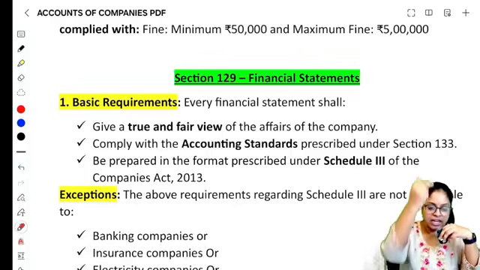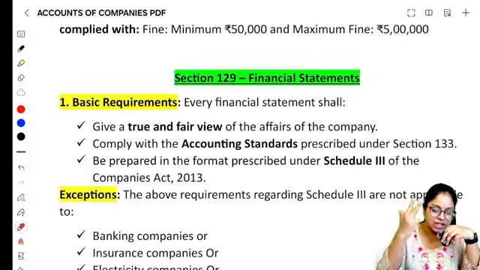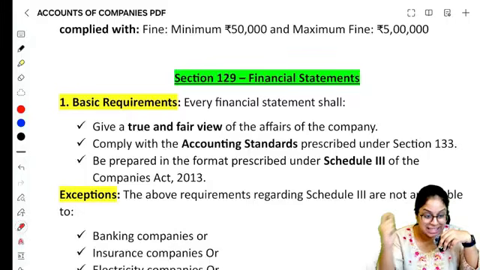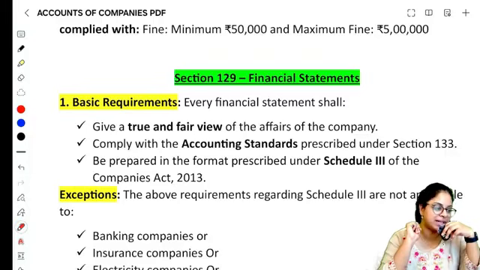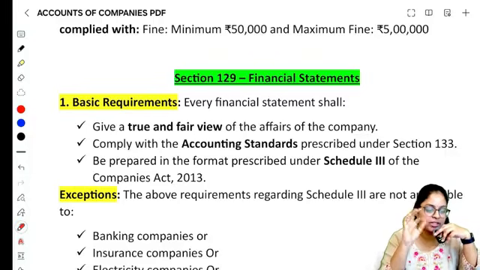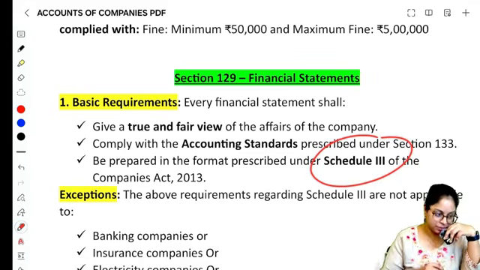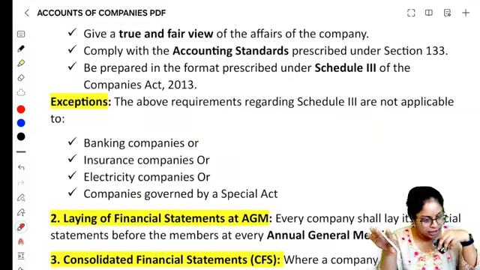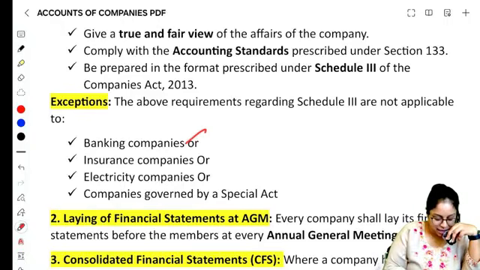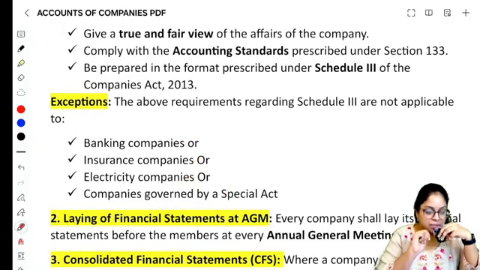Besides, when preparing financial statements you must ensure that you comply with the accounting standards which are prescribed under section 133, which is your AS and Ind AS. Okay, and the financial statement should be prepared in the prescribed form, which is schedule number 3, right? But remember, the schedule 3 format is not required to be followed in case you are a banking company, insurance company, electricity company or a company governed by a special statute.